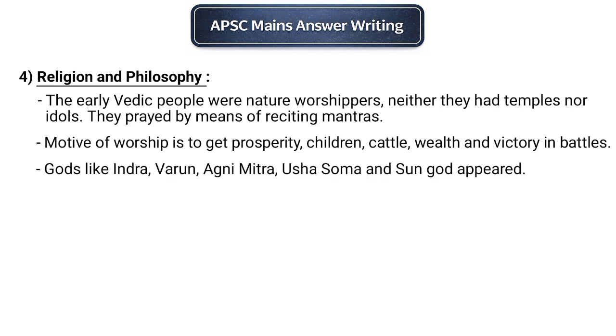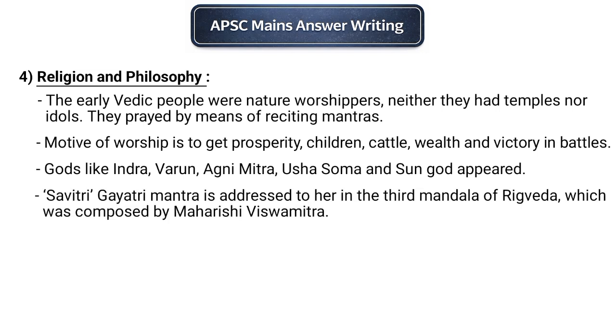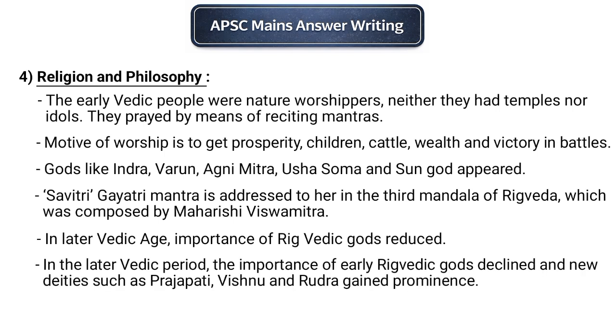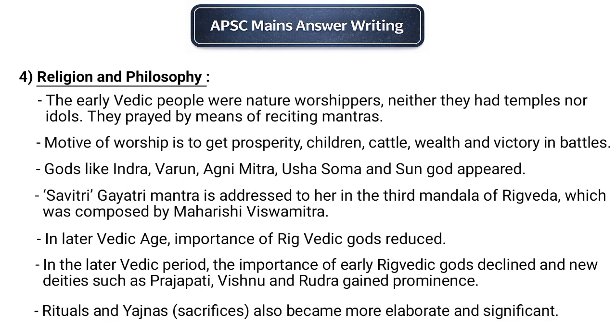Some of the important Vedic gods were Indra, Varuna, Agni, Mitra, Usha, Soma, and Surya. The famous Gayatri mantra is found in the third mandala of the Rig Veda and is attributed to Maharshi Vishwamitra. In the later Vedic period, the importance of early Vedic gods declined and new deities such as Prajapati, Vishnu, and Rudra gained prominence. Rituals and yajnas also became more elaborate and significant.